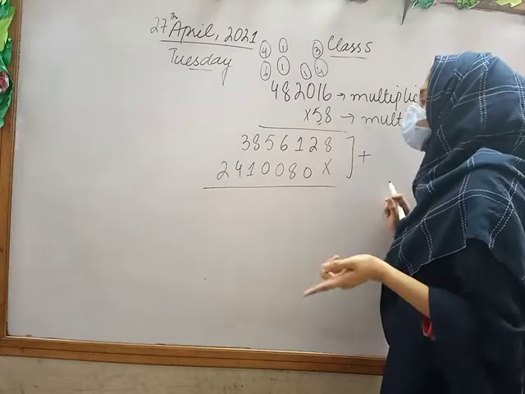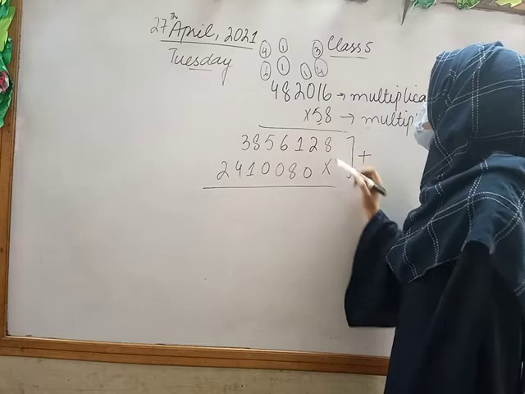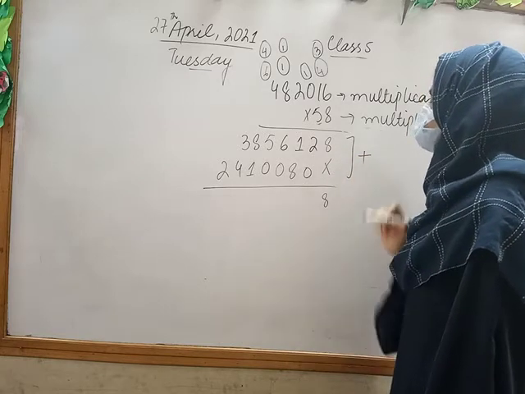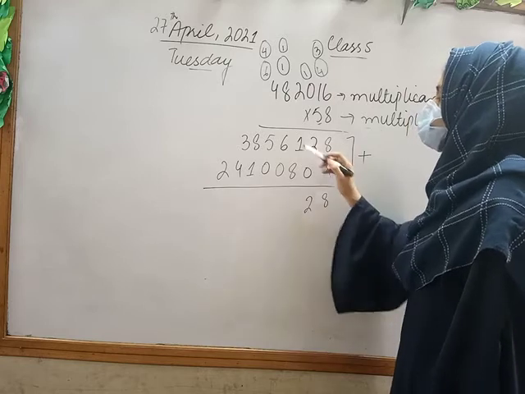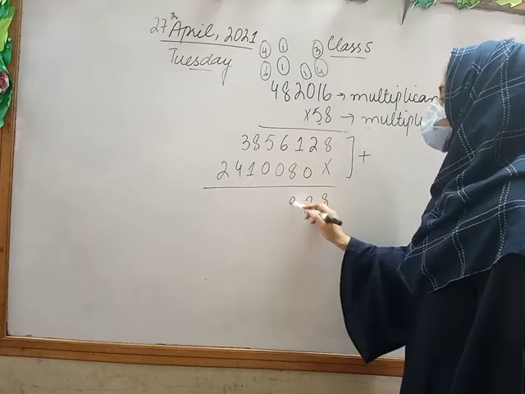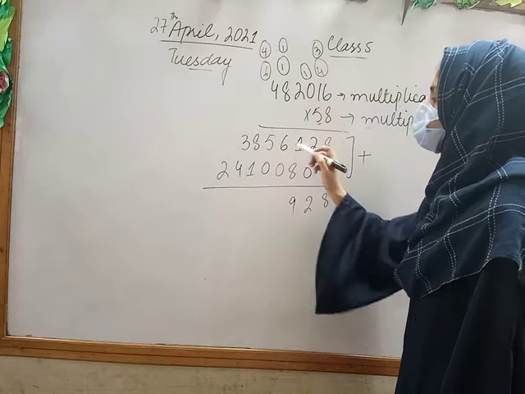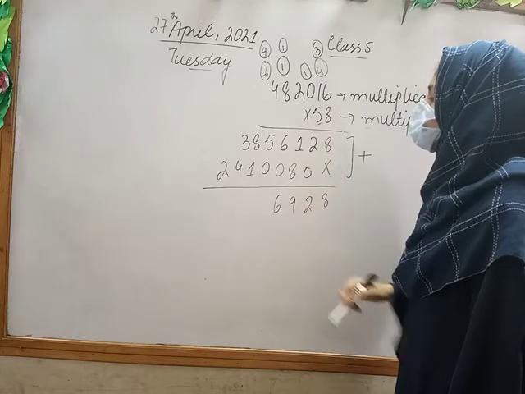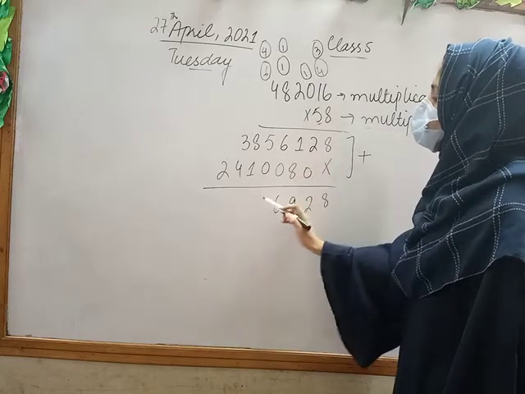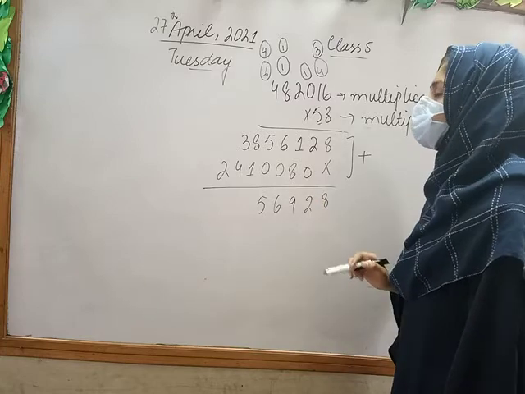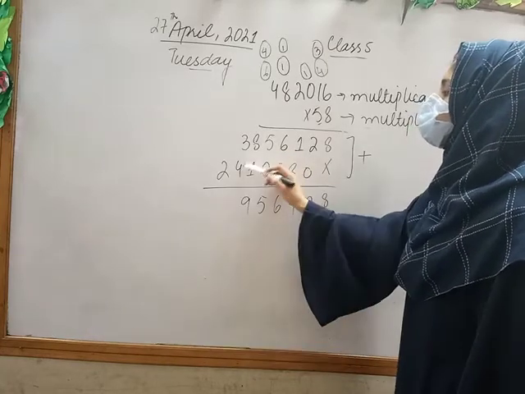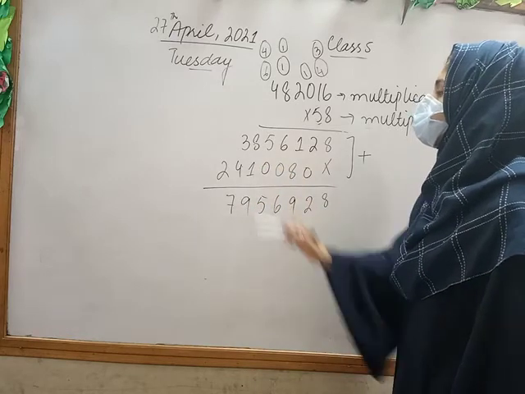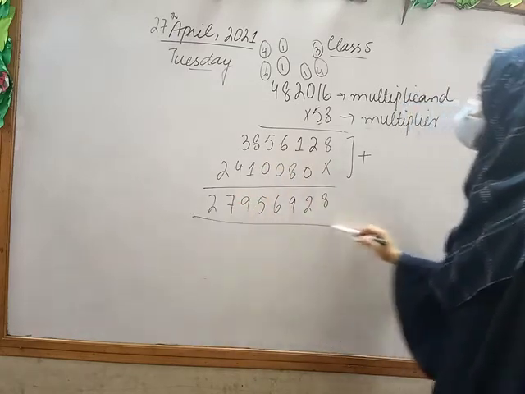Now because it is the rule of multiplication, 8 plus 0 is 8. 2 plus 0 is 2. 1 plus 8 is 9. Fine. Now 6 plus 0 is 6. 5 plus 0 is 5. 8 plus 1 is 9. 4 plus 3 is 7 and 2 as it is.